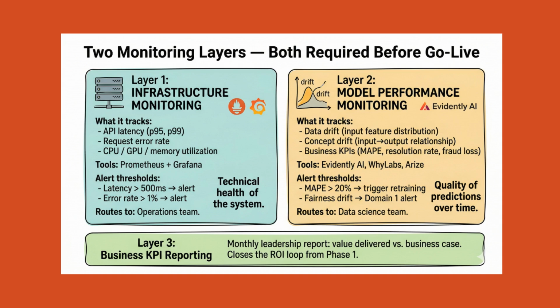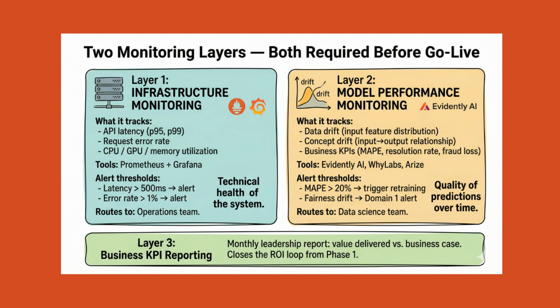API response latency at the 95th and 99th percentile, request error rate, CPU and GPU utilization, and memory usage. Tools, Prometheus for metric collection, Grafana for visualization and dashboards. Typical alert thresholds. Latency above 500 milliseconds, error rate above 1%, CPU utilization above 80% for more than 10 minutes. These alerts trigger the operations team to investigate infrastructure issues, not the data science team.